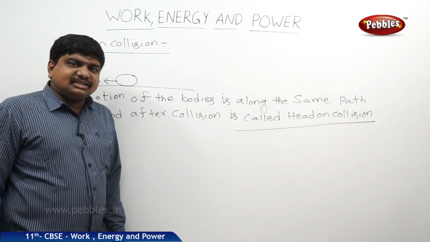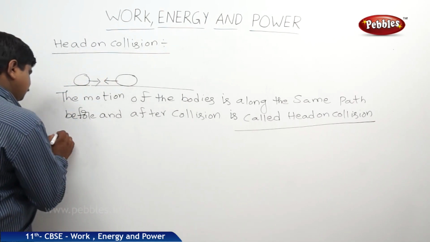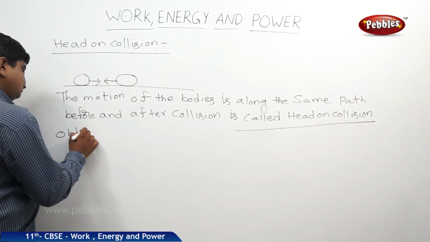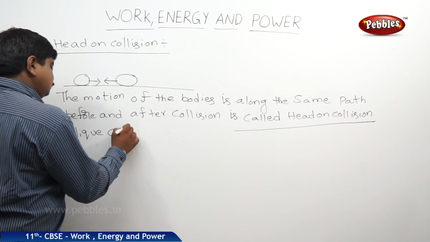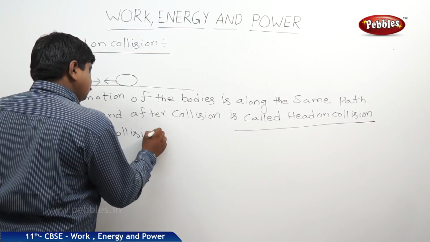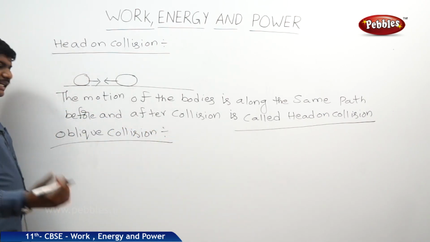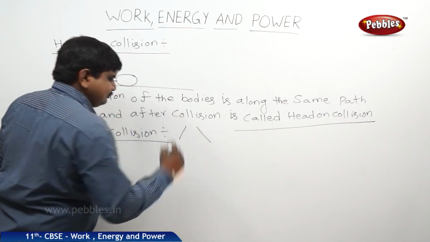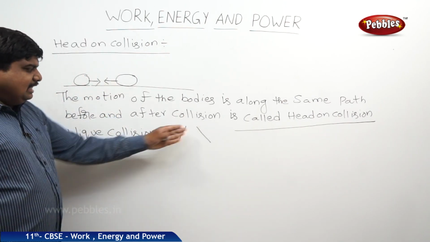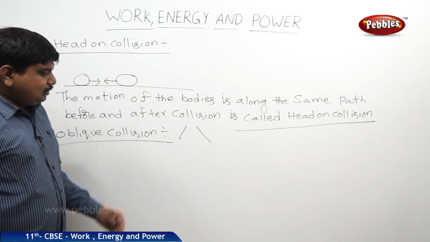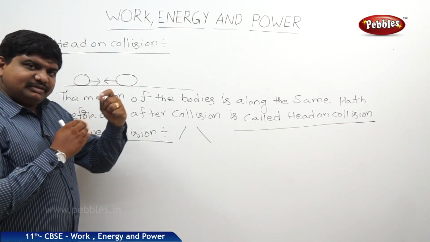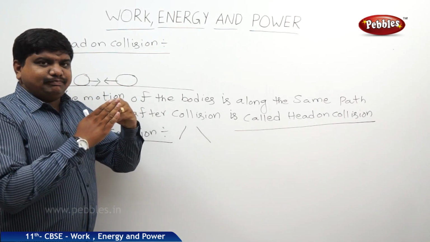Then what about the next collision? It is oblique collision. The oblique symbol is like this. That means it is not straight. So there is a collision between two objects at an angle of impact.